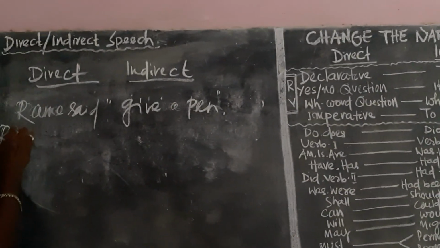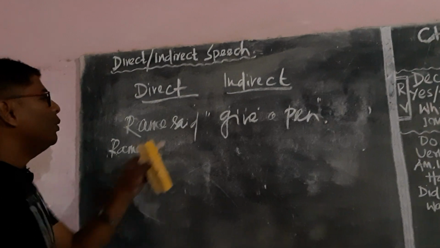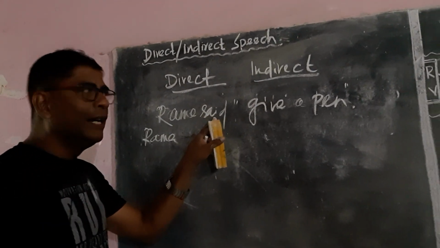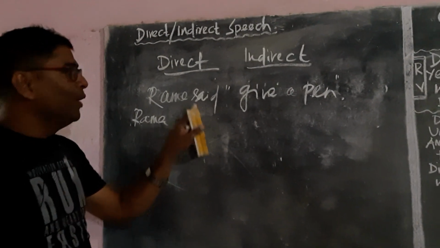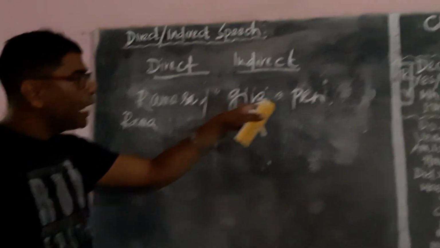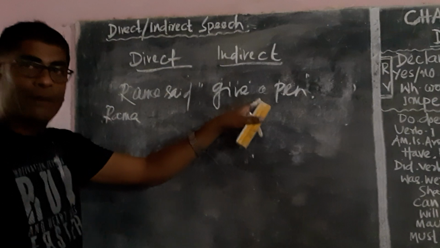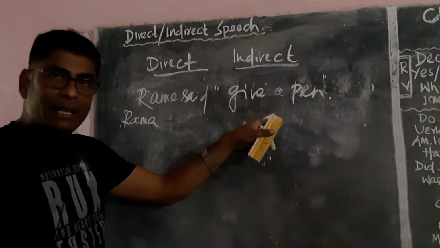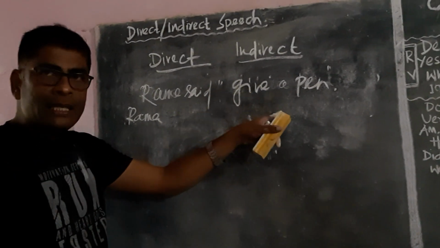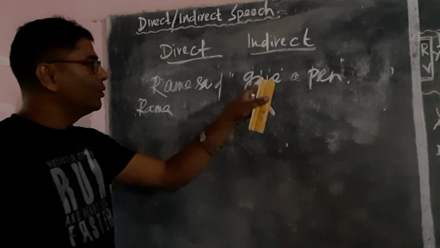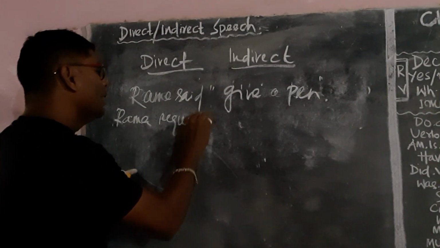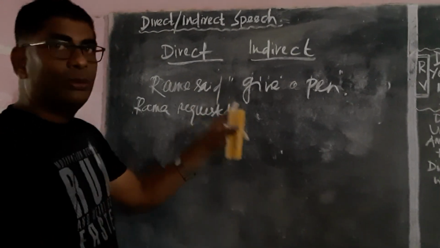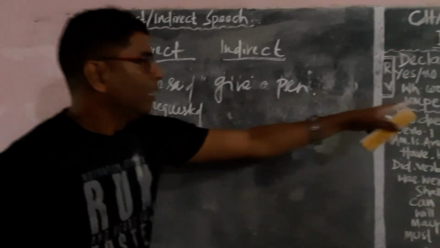Now, for Ramo, we should not write said, we should not write asked. Then what do we write? We have to think what type of imperative sentence this is, whether it is a request, an advice, or an order. So this one is a request. We have to write Ramo requested. Now it's time for the conjunction. To. Ramo requested to.